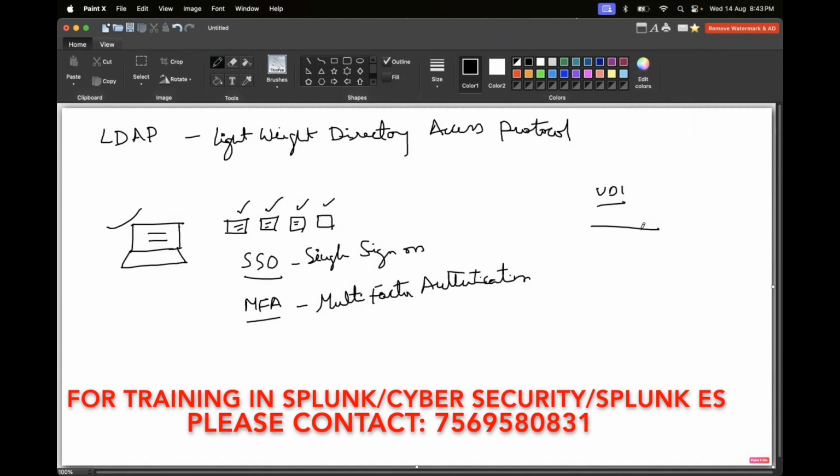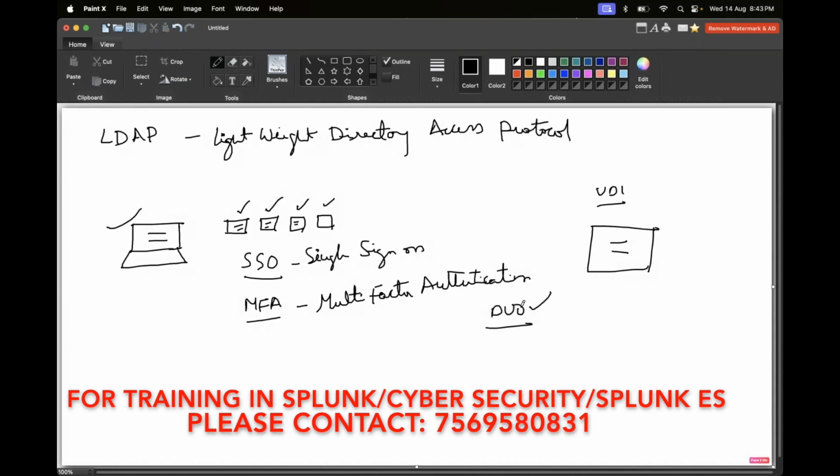While using the VDI and accessing the client machine, they will be asking for the credentials again. Once after providing the credentials, is it sufficient? No, another authentication is required from your mobile, by using Microsoft Authenticator or Google Authenticator, or nowadays Duo.